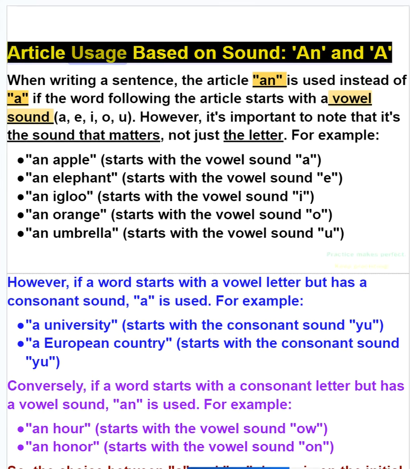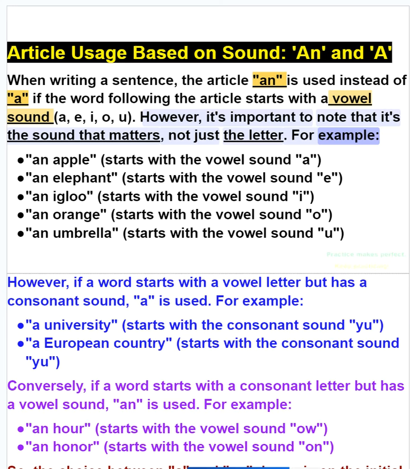Article usage based on sound: an and a. When writing a sentence, the article an is used instead of a if the word following the article starts with a vowel sound. However, it's important to note that it's the sound that matters, not just the letter.